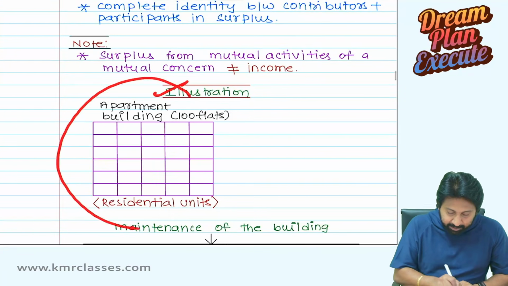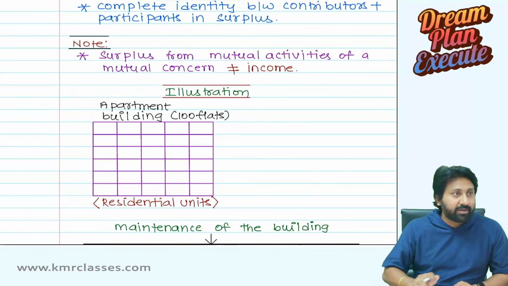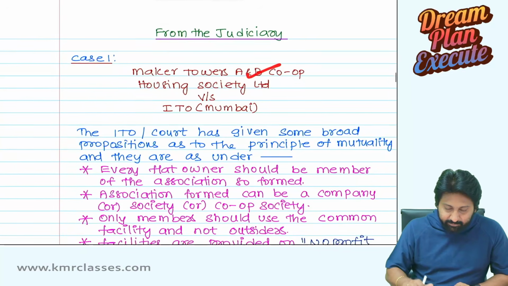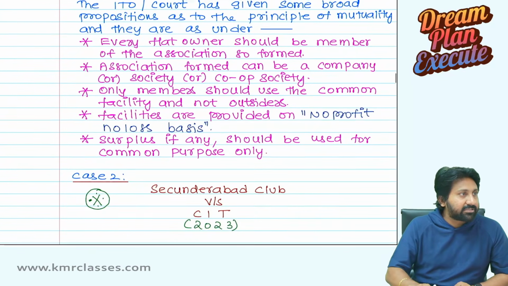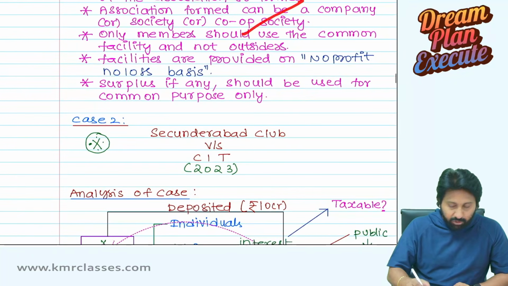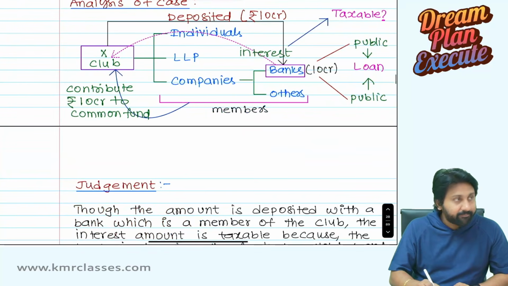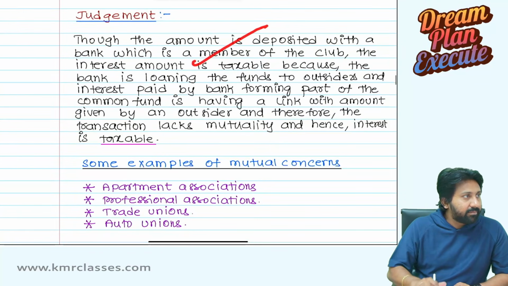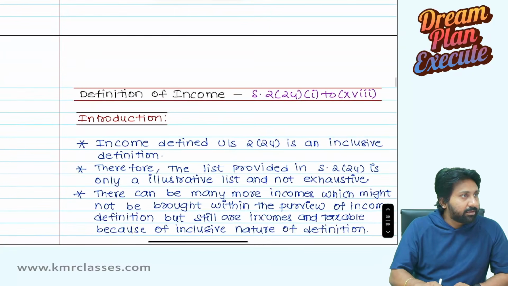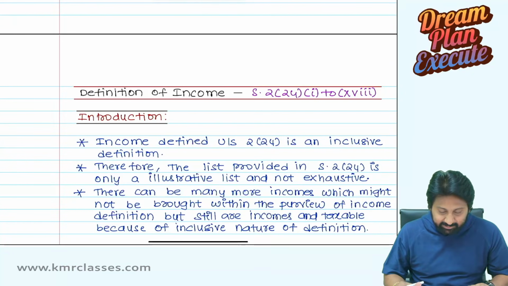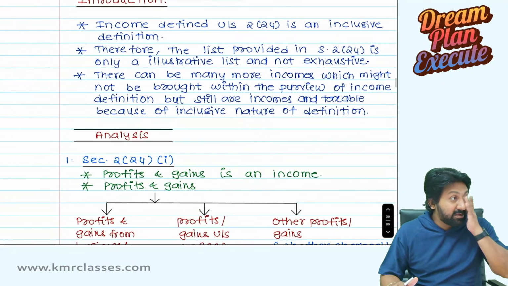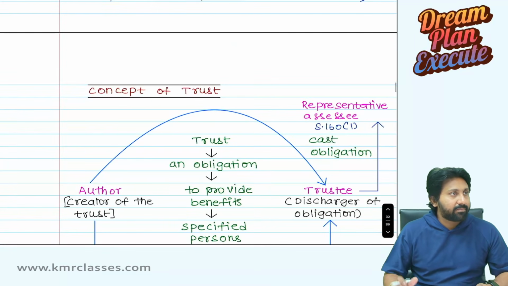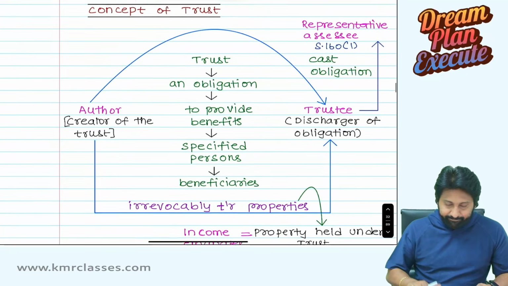Illustration, explaining the concept of the principle of mutuality. Case laws, from the judiciary. 2023 case study. Judgment. Then the definition of income, the main definition of income in income tax. These we are going to read in our basics. Okay, so anyway.